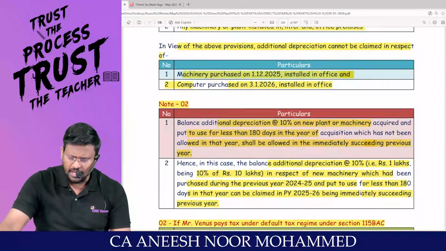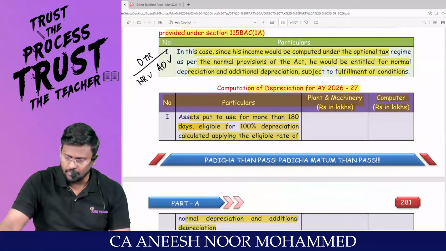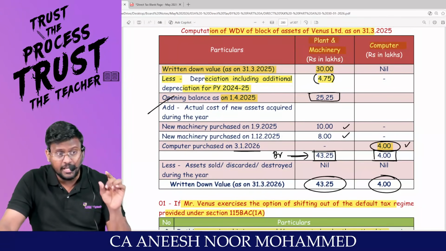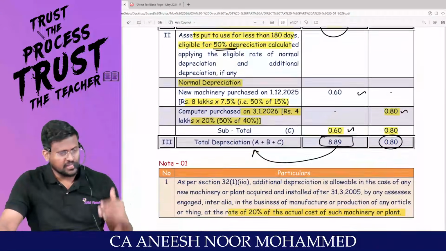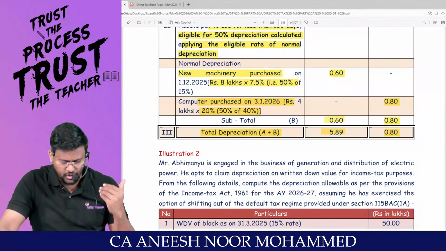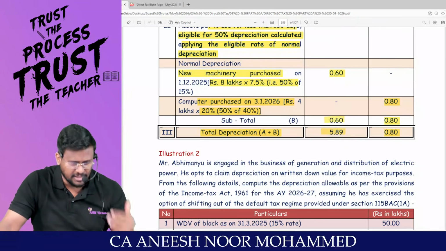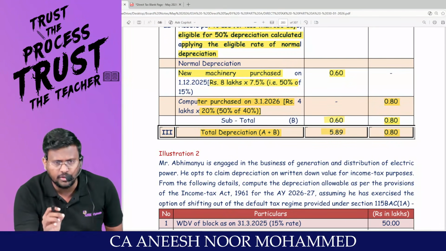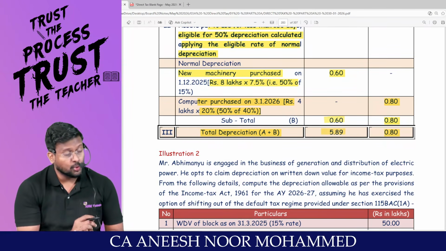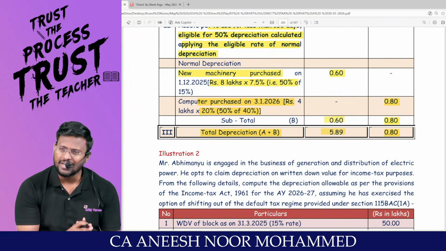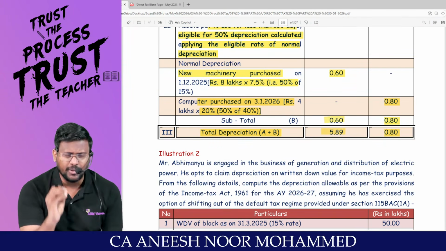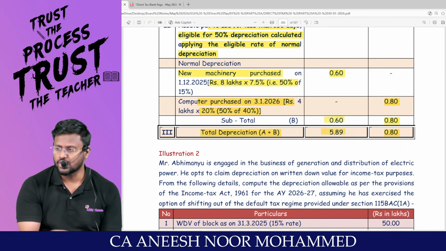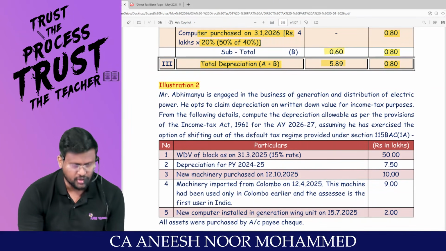That's it. With regard to illustration number 1, my dear lovable students, are you able to connect each and every point? This is how a depreciation computation question will be asked or tested in the exam. After my discussion, as you all know, you have to sit and solve all these questions on your own. At that time, do the question on your own. Do the workings on your own. Then only you will get a good flow in computation of depreciation. I'm moving into illustration number 2.